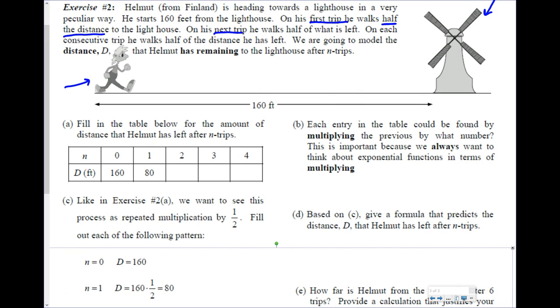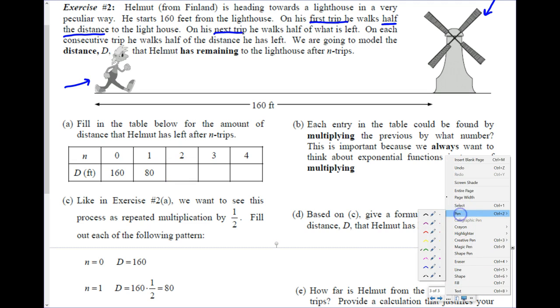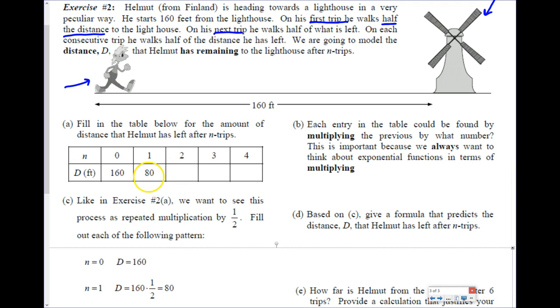So, exercise letter A says fill in the table for the amount of distance he has after so many trips. So he starts off at 160. After the first trip, he's got 80 feet left. After the second trip, if we're going down by half, so what's half of 80? Half of 80 is 40. On the next trip, what's half of 40? 20. What's half of 20? 10. So we're going down by half each time.